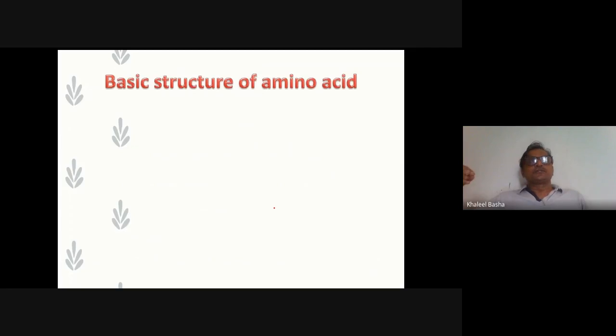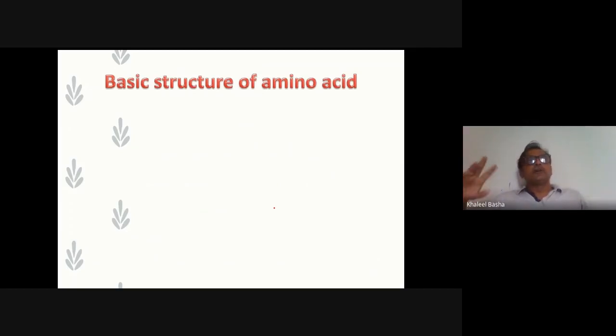What groups or atoms constitute an amino acid? That is the basic, or otherwise called the general, structure of an amino acid. Because it is an organic compound, it contains carbon, hydrogen, oxygen, nitrogen and phosphorus. These are the basic atoms that constitute a biomolecule.